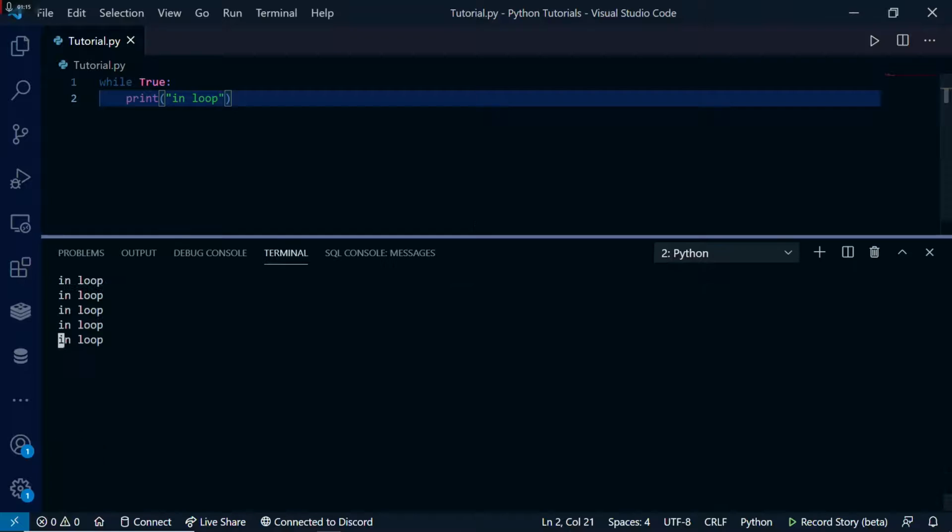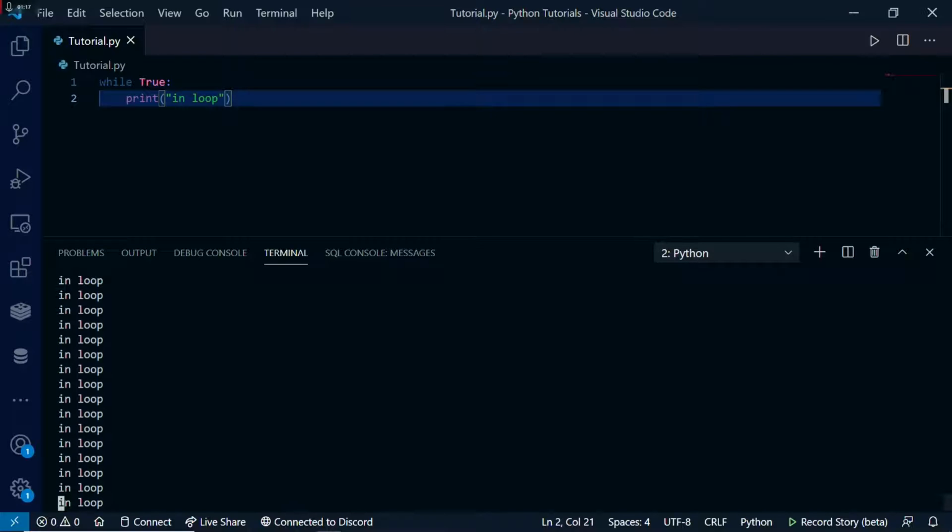So right now it's printing "in loop" and it keeps printing over and over again. It may not look like it, but it just keeps printing out "in loop" because it just keeps returning true.